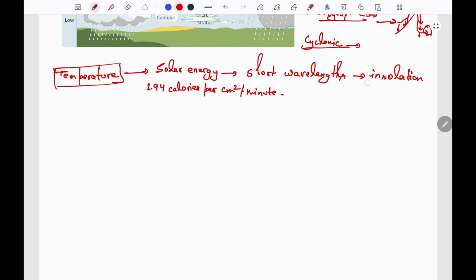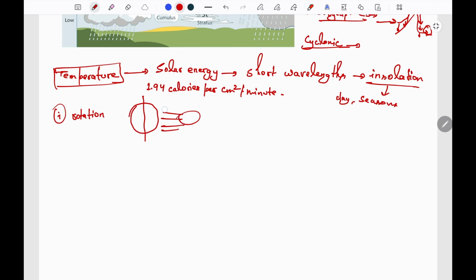How does this insolation vary on the surface of the earth during day and night and during various seasons? The major reasons are, first, the rotation of the earth. As the earth rotates on its axis, one part of the earth is sunlit at one time and the other half is dark. So this region is witnessing more insolation and this is not. After the rotation, this part will be witnessing more insolation and this part will not.